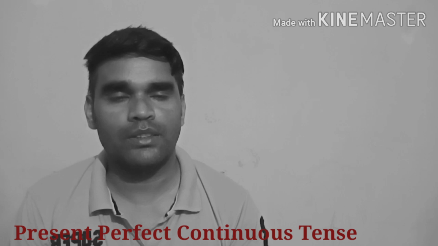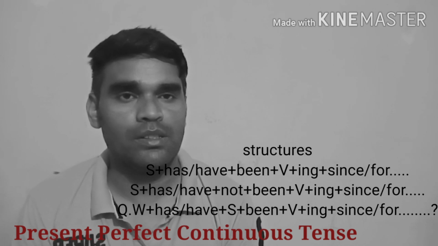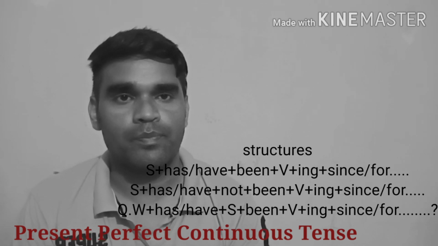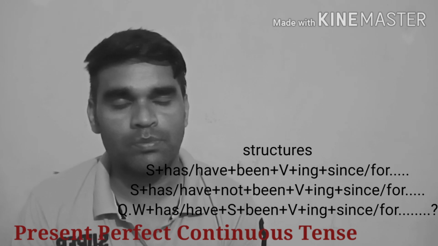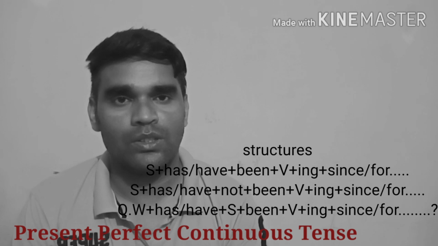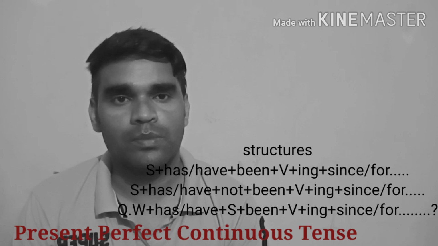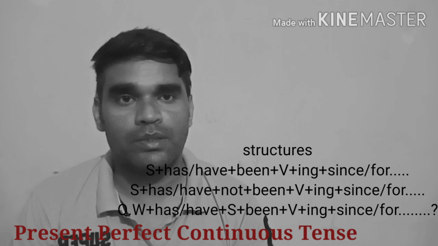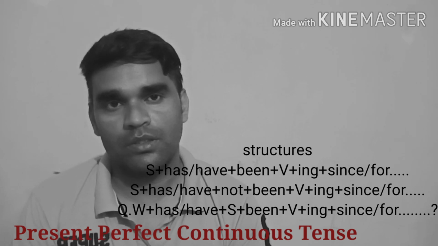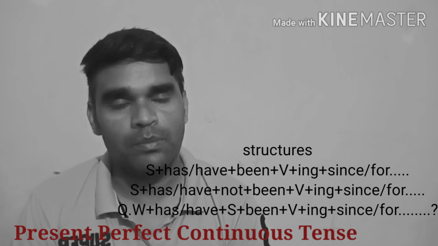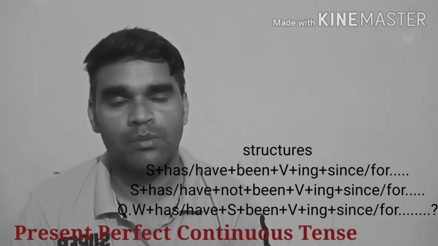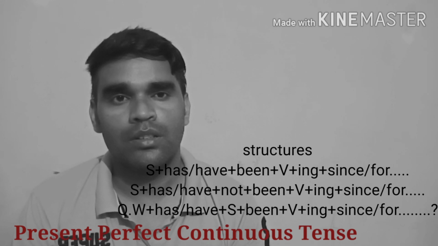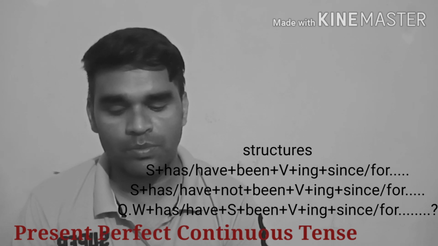Now look at the structure for framing sentences. First, affirmative. In affirmative sentences, first we write the subject, then have or has according to the number or person of the subject, then the ing form of the verb, and then since or for according to time. Since is for a point of time and for is for a period of time. Then the rest of the words.